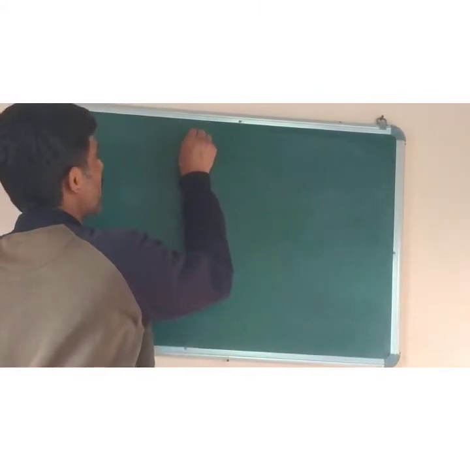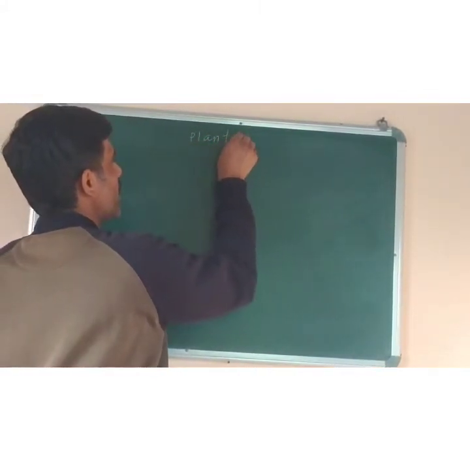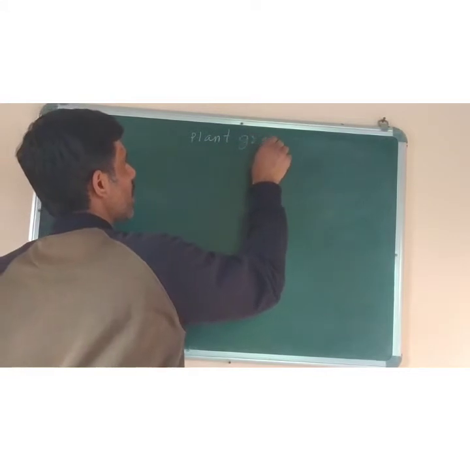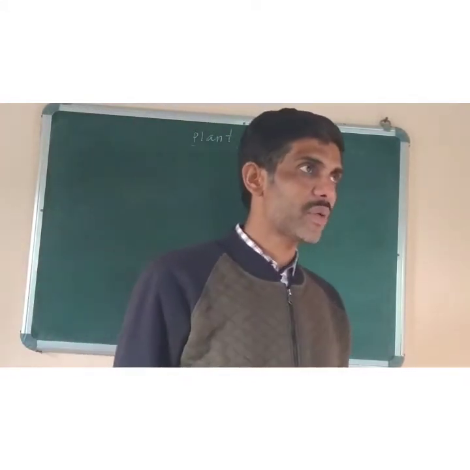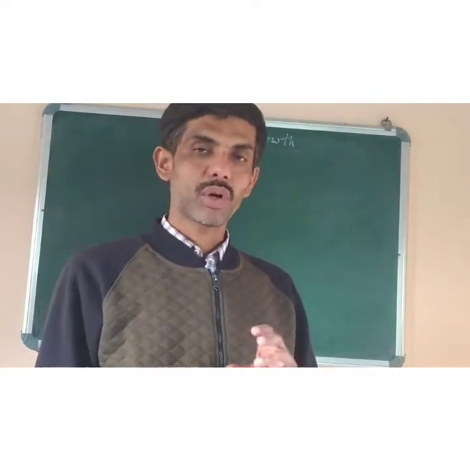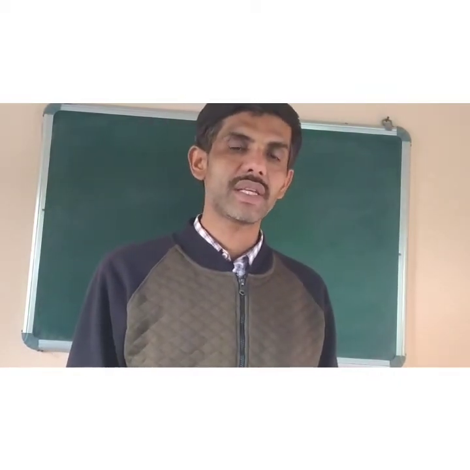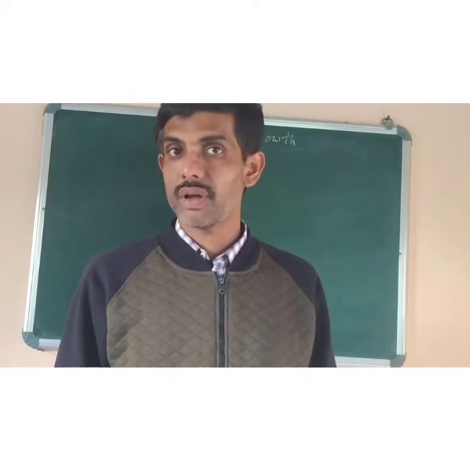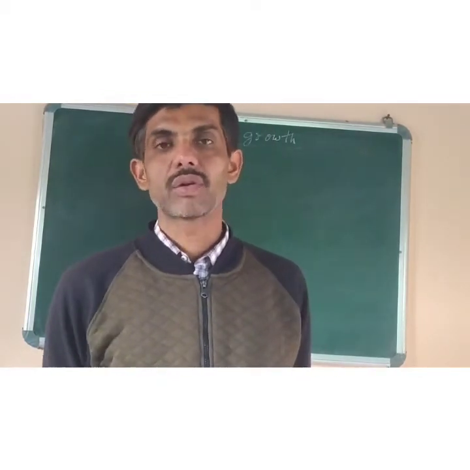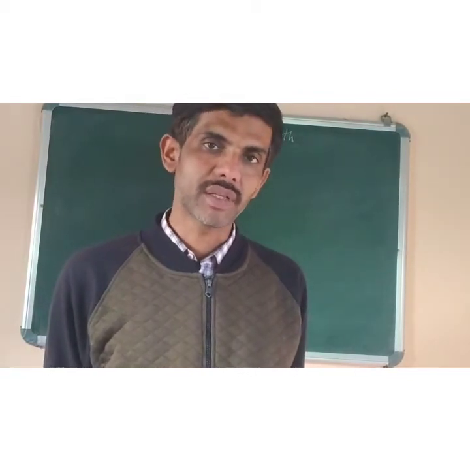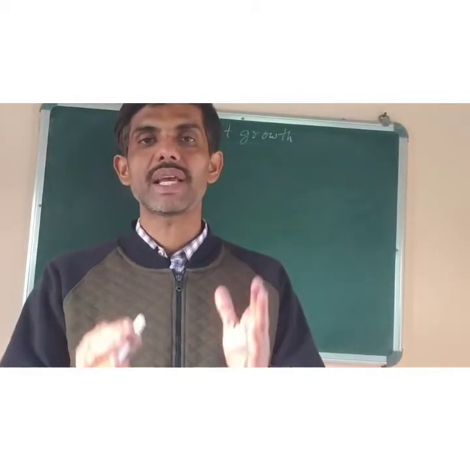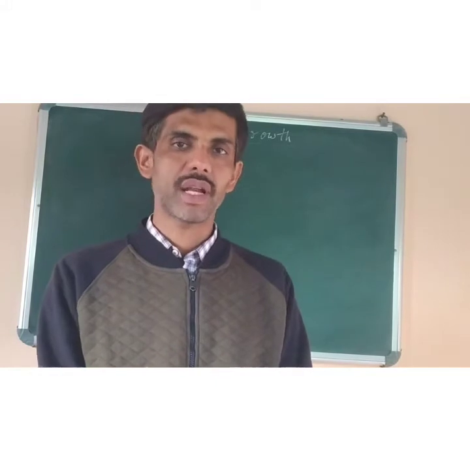So plant growth and development, in this chapter we have to study about plant growth and development. Okay. So in this chapter we will study what is growth. Growth is an irreversible increase in the mass of an object. Growth is seen in living plants as well as animals. It is due to the addition of new cells by cell division.